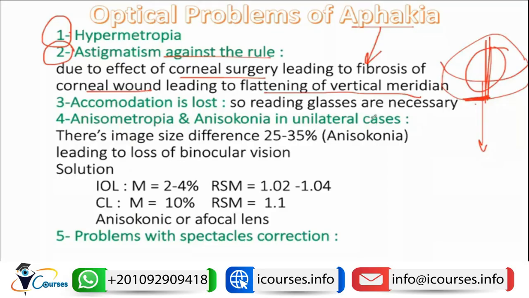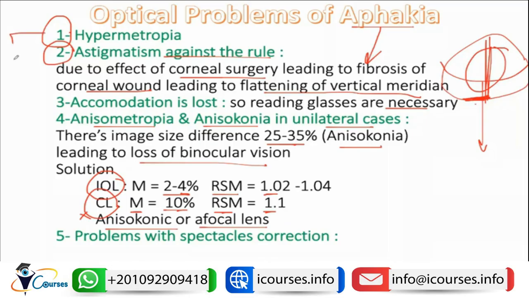There will be lost accommodation, so this patient will need reading glasses. There will be anisometropia and aniseikonia in unilateral cases. As we said, there will be a difference in retinal image size between both eyes, which is called aniseikonia. This will be around 30%, leading to this patient losing binocular vision. So it is better to use the intraocular lens, as it only has magnification of about 2 to 4%, so the relative spectacle magnification will be around 1, or to use a contact lens, as they cause 10% magnification, so the relative spectacle magnification will be 1.1, or use an isoconic or afocal lens, but they are not used anymore.